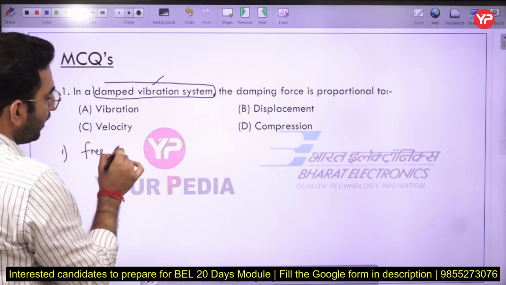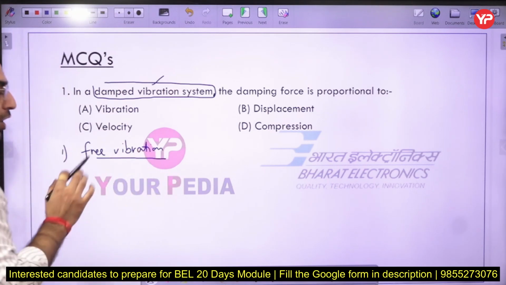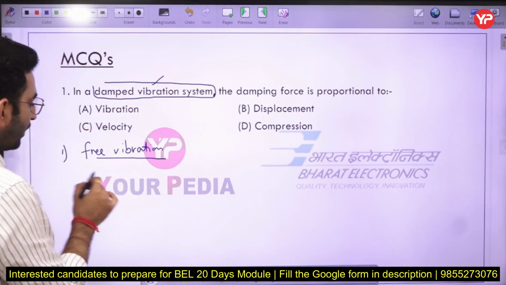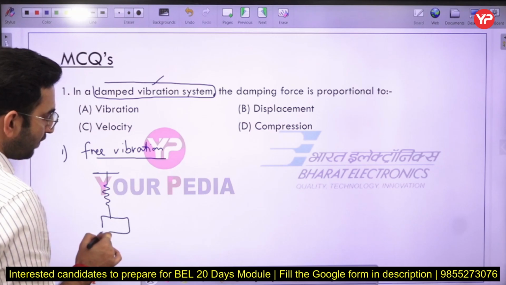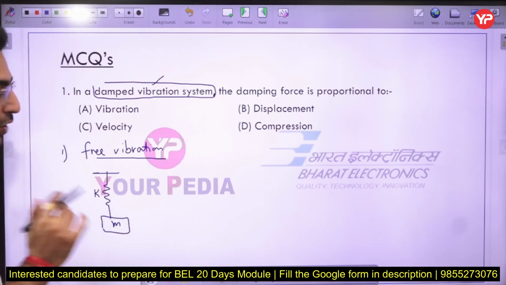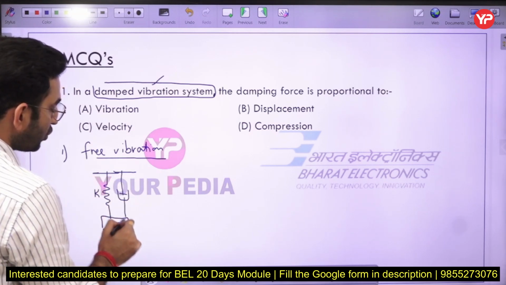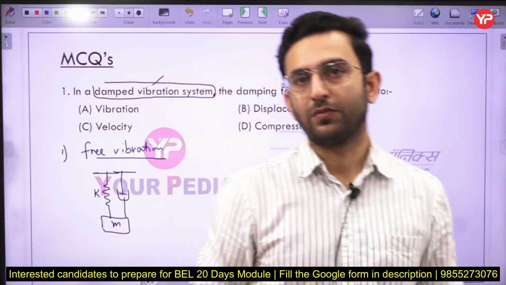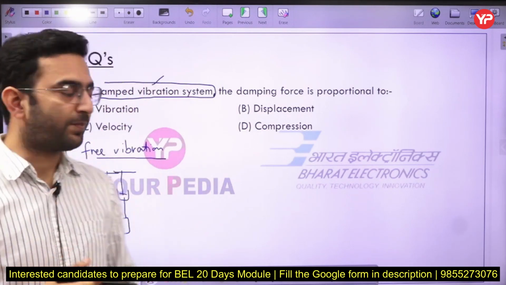We are going to see free vibration. In case of free vibration, you are not applying any external force over the system. Let us suppose I am showing you a vibrating system like this one. Here we have a simple spring with stiffness k, and a mass m. Along with the spring we have a damper. The damper is basically a resistance. It helps you dissipate the vibrations which are induced in the body. Understood?